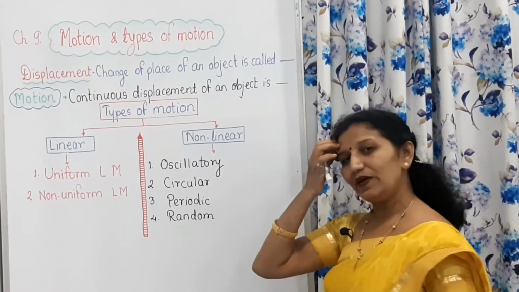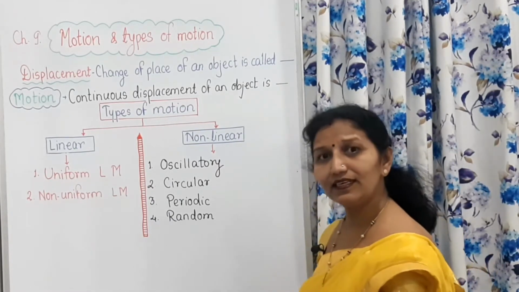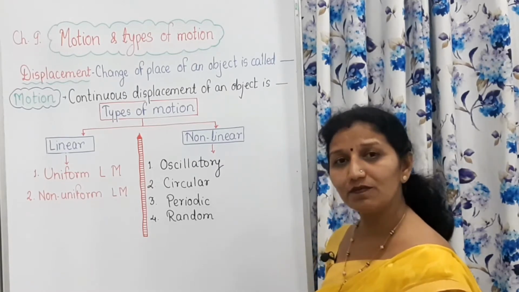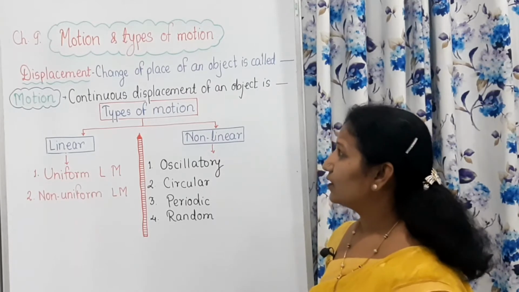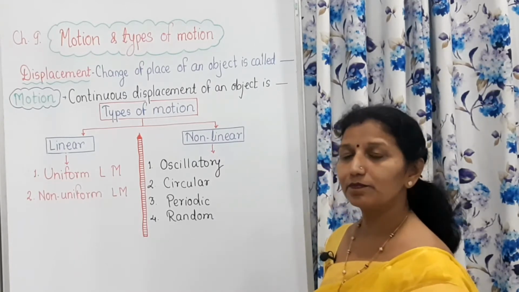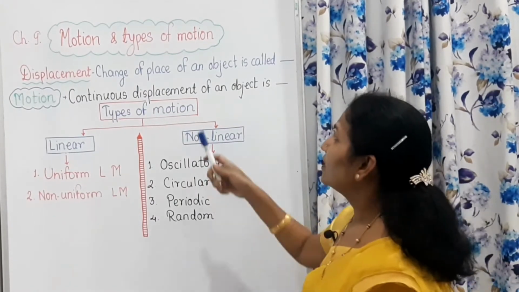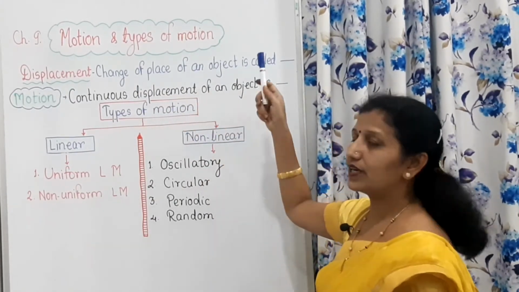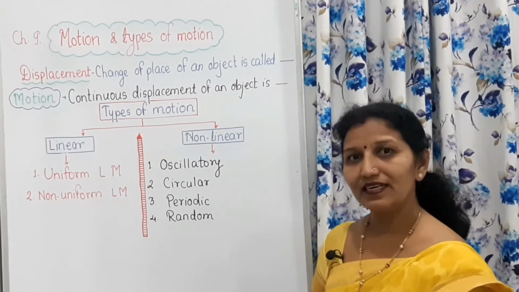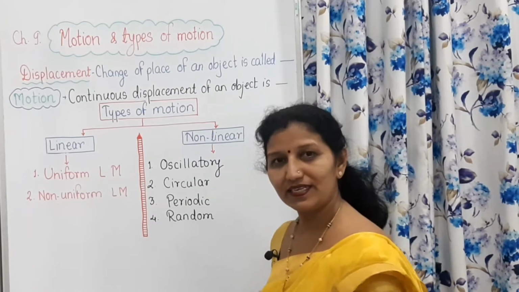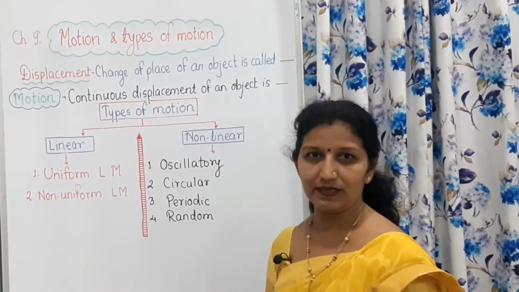Now, when you are in motion, at that time there is displacement. That means the change of place of an object is called displacement. The name indicates it: there is a change of place of an object.